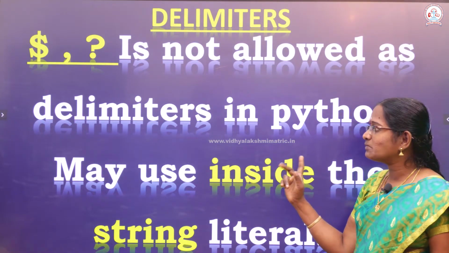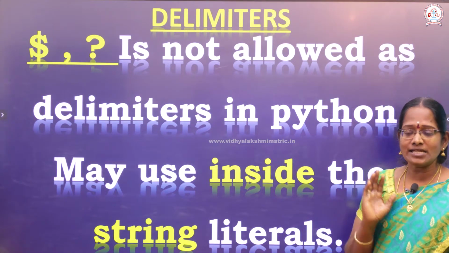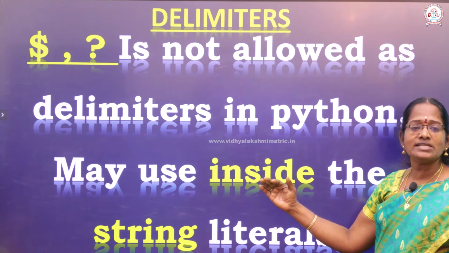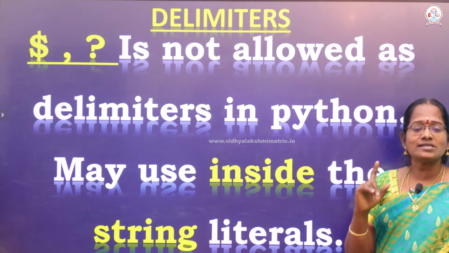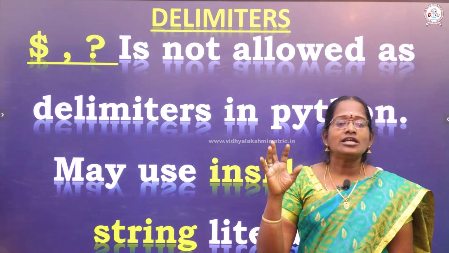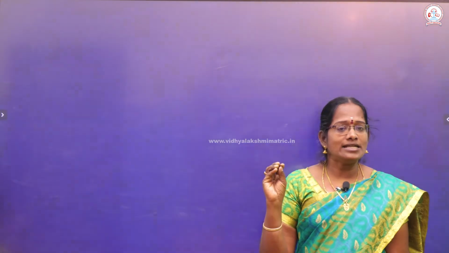What are the two different symbols? The and symbol and the question mark are not allowed as delimiters in Python programming. Maybe if we want to use them, just use these particular symbols inside a string literal. In a string literal, if you use these symbols, they will not act as delimiters.